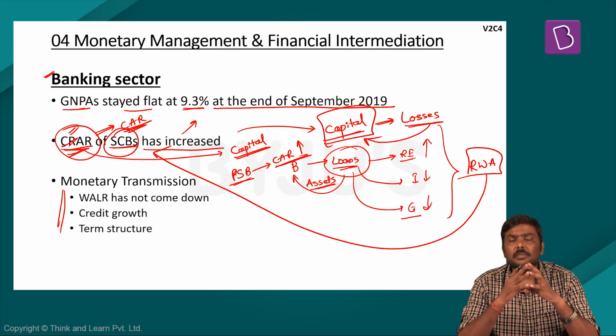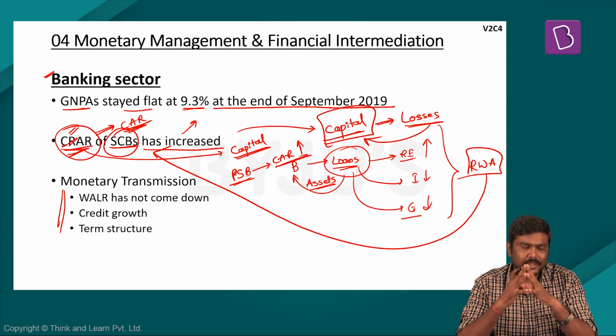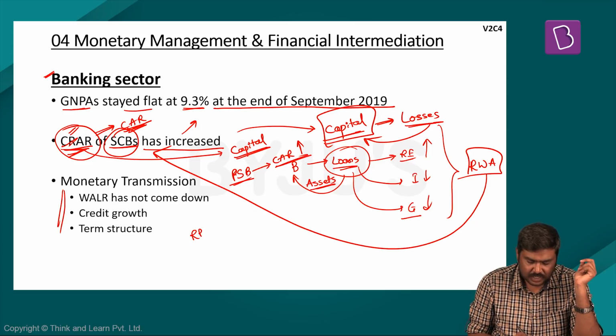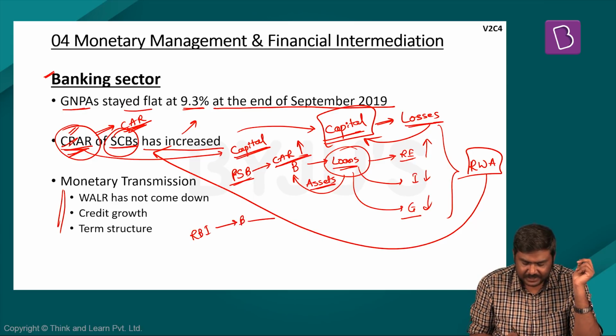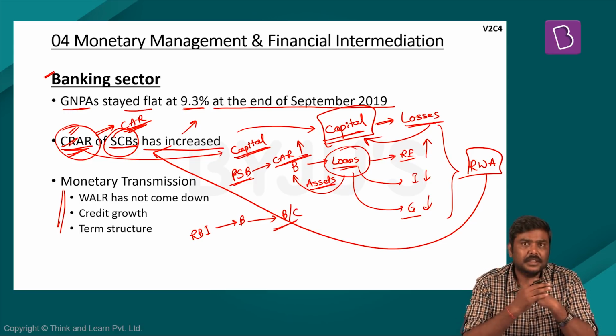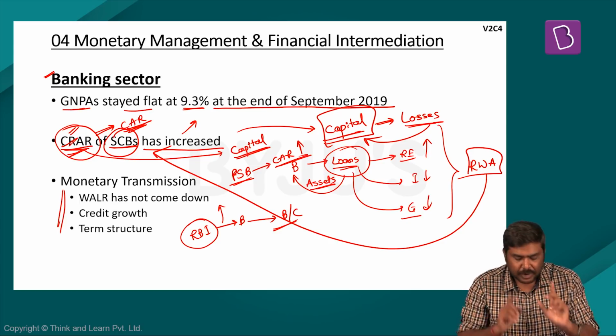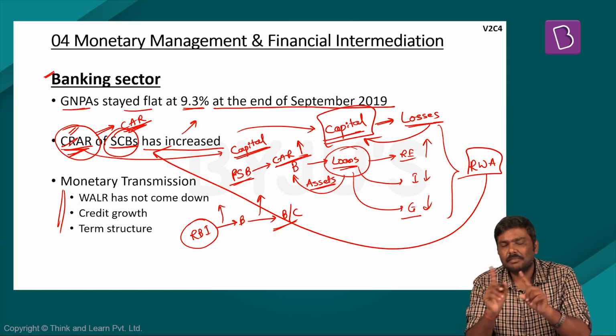Next, there is a problem with respect to monetary transmission. Now, what do you mean by monetary transmission? In simple terms, RBI gives loans to banks. Banks in turn will give loans to borrowers or customers in the market. Now, what we expect is, whenever RBI changes its lending rate, it will have a direct impact on the lending activity of the banking sector.